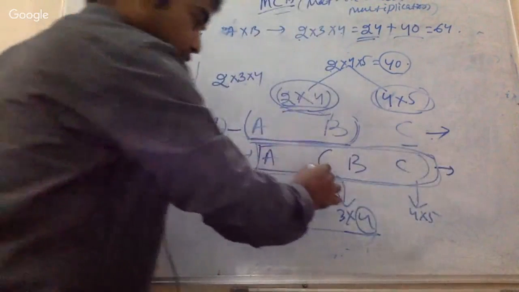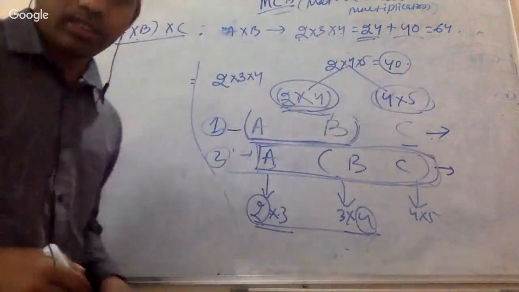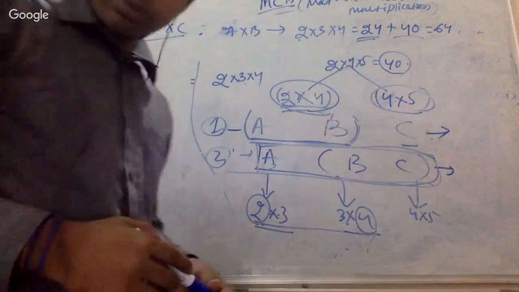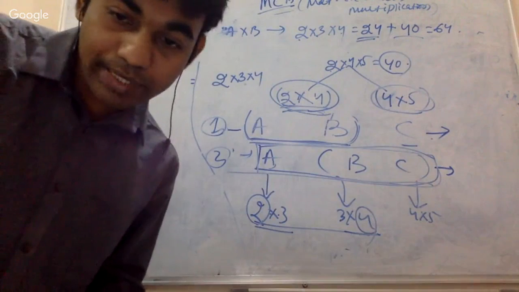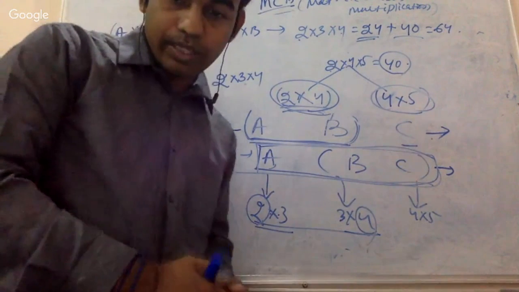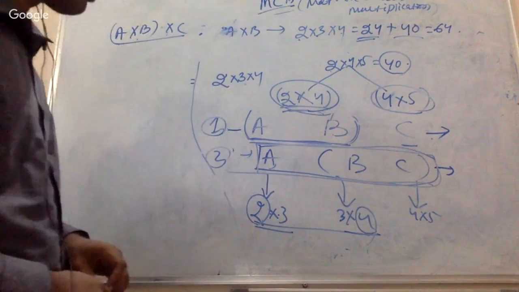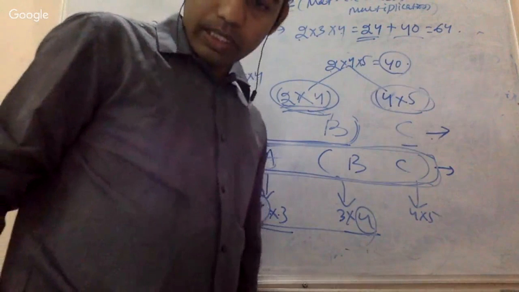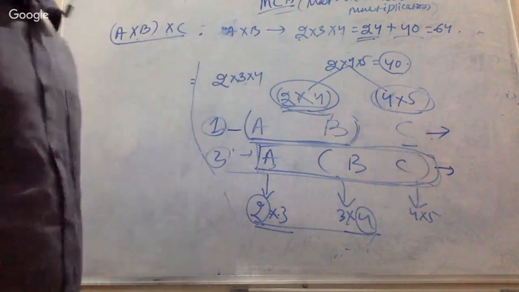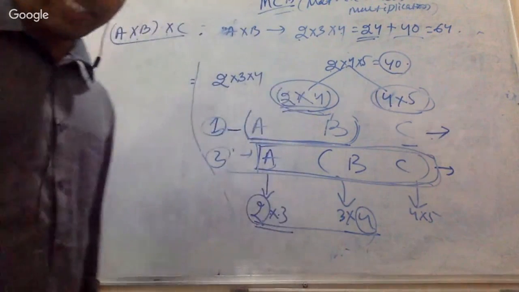Whenever I am doing this, first of all, I will multiply B cross C, then I am going to multiply A. A lot of people have answered. 60, 90. Any other answer? 120, 30, 40, 60, 70, 80.